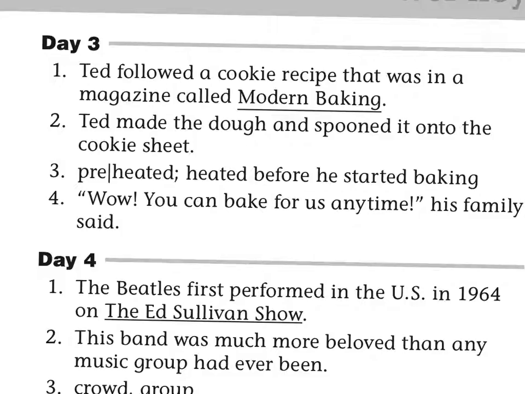So we say a cookie recipe. You would say an if the next word began with A, E, I, O, or U. If it began with a vowel, we'd use an. But C is a consonant, so we use A. A cookie recipe, that was, we don't say which, we say that. That was in a magazine. Here's the name of the magazine. So we underline it.